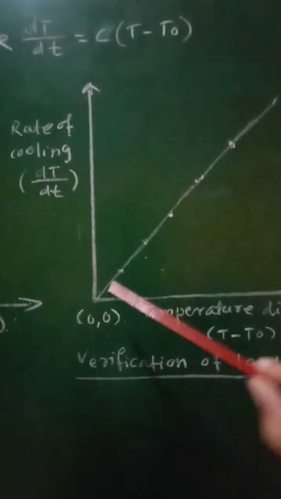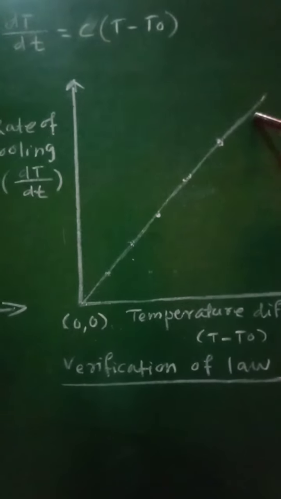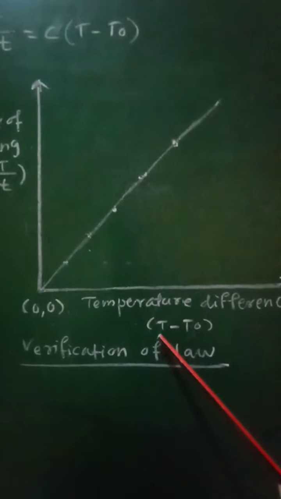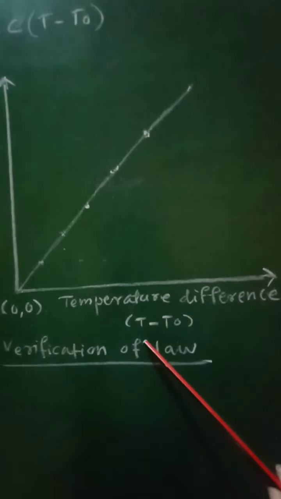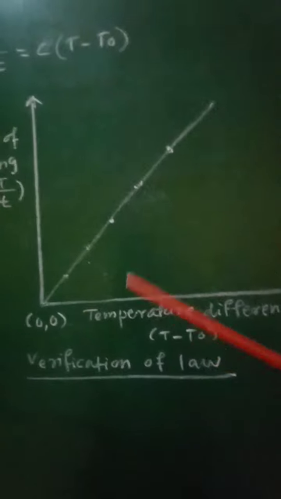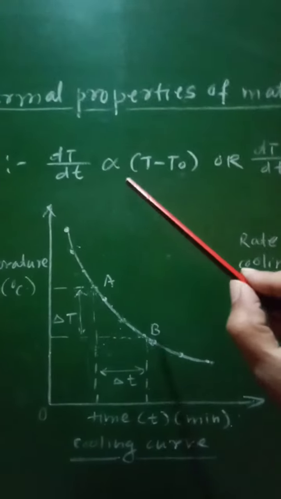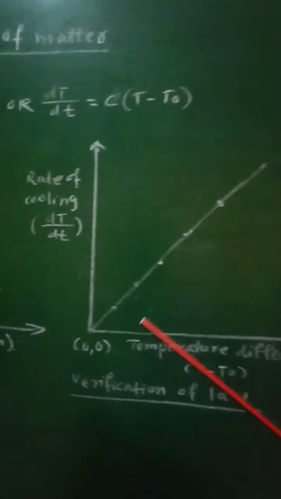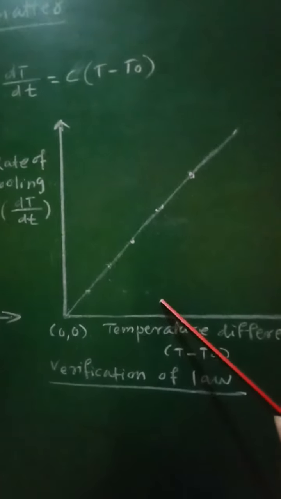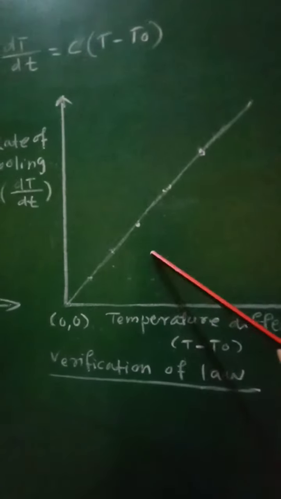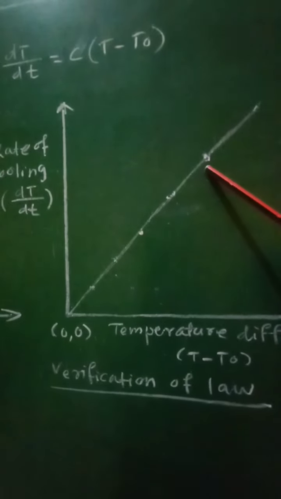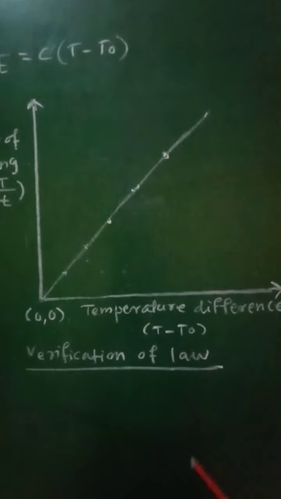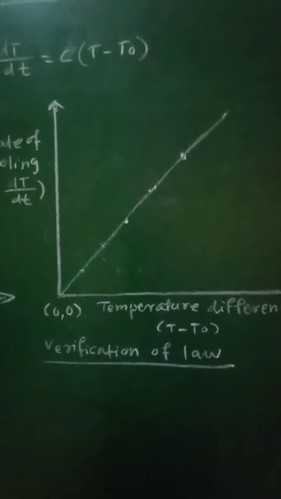Therefore, as the graph is a straight line passing through the origin, the rate of cooling dT by dt must be directly proportional to the temperature difference T minus T0. According to the statement, dT by dt is proportional to T minus T0, the same formula is valid here, and therefore Newton's law of cooling is verified from this graph of rate of cooling against temperature difference. So this was regarding Newton's law of cooling.